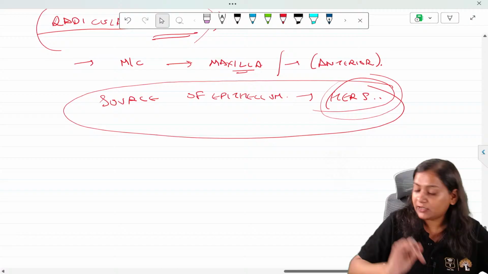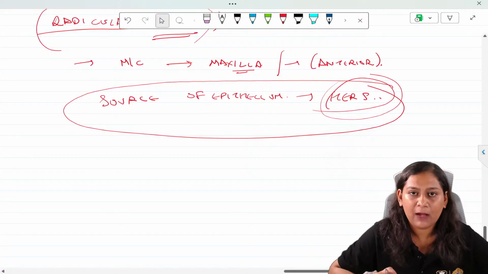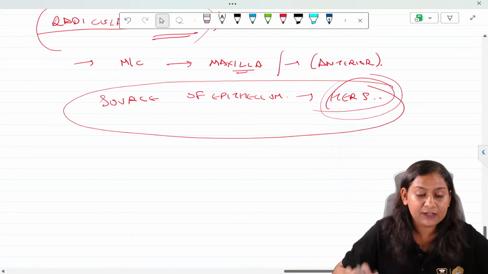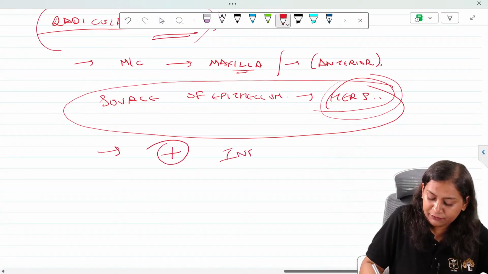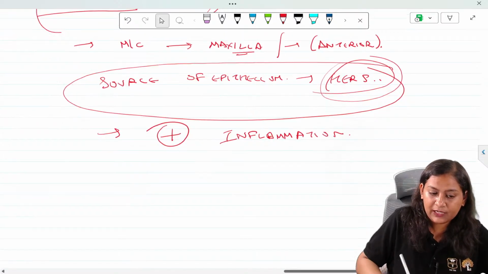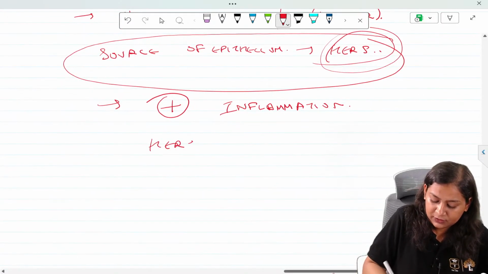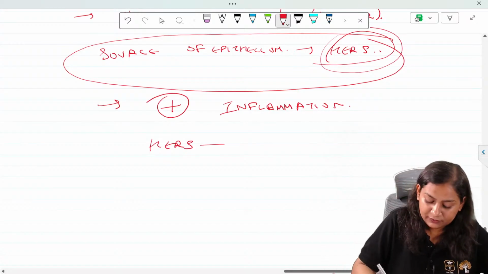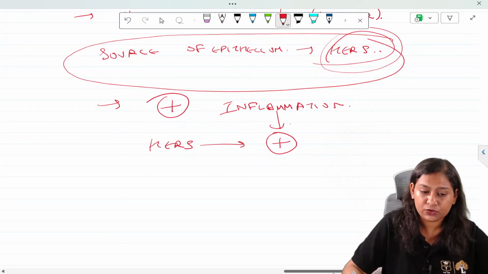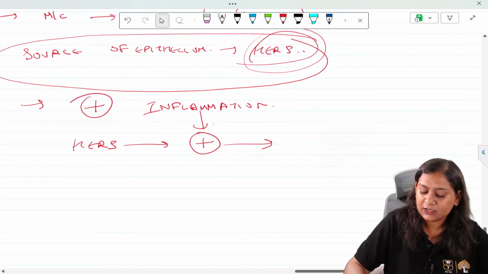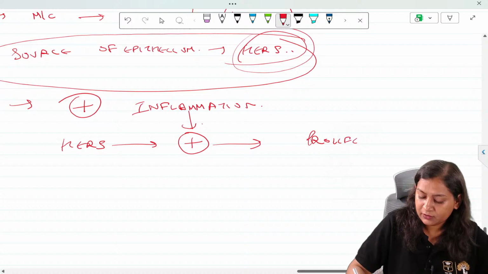So radicular cyst always develops in response to inflammation. HERS gets stimulated in response to inflammation, and it starts proliferating.